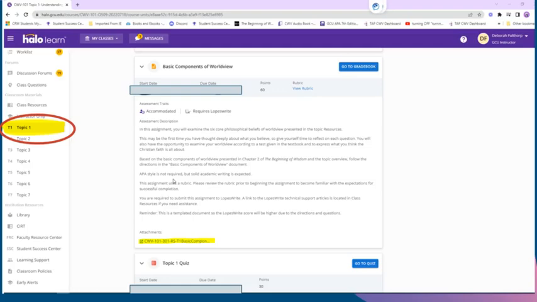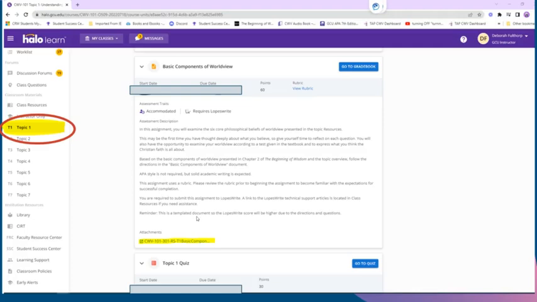And if you think that you're okay with them and that there's nothing wrong, all the mistakes have been taken care of, then you can click submit a second time. If you would like to work on it some more once you see the Lopeswright report, you just work on it and you don't have to click submit all the way. But make sure you're clicking submit 2 times to enter your assignment into Lopeswright.